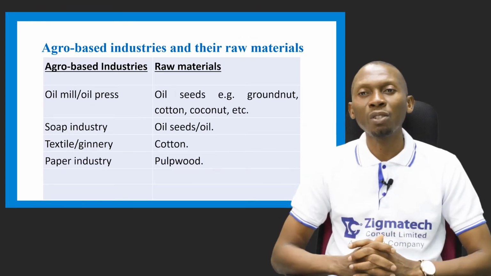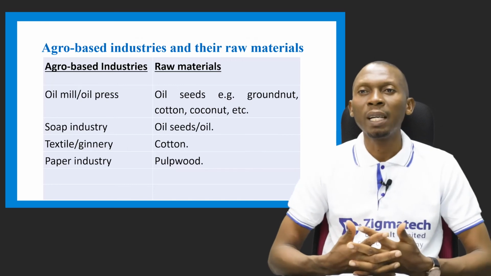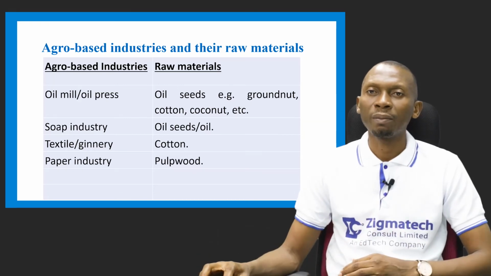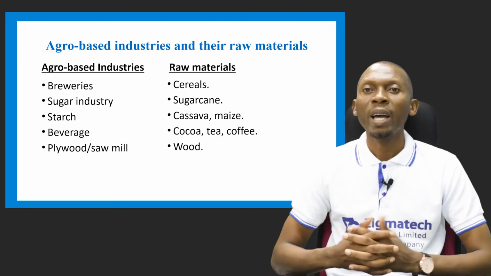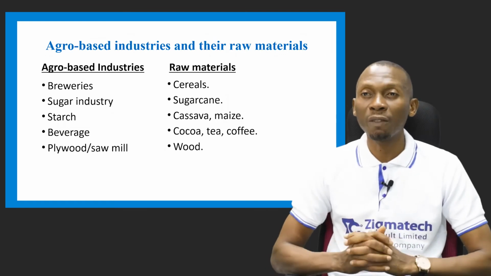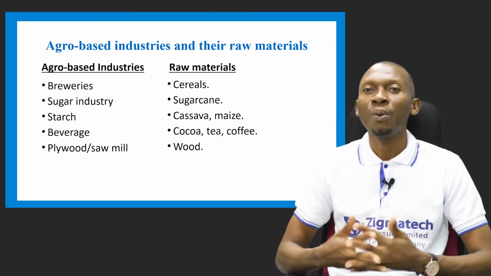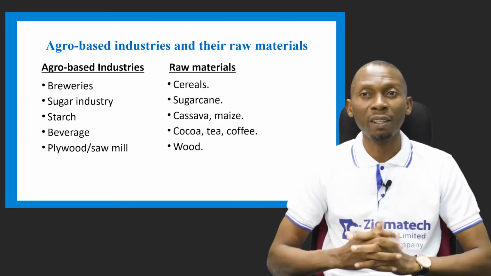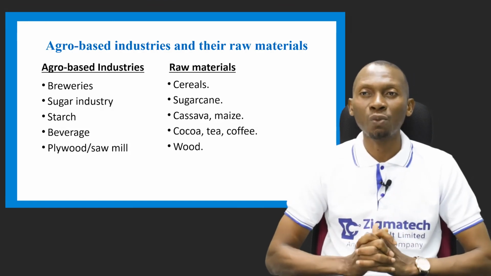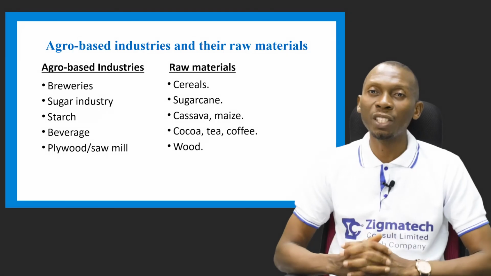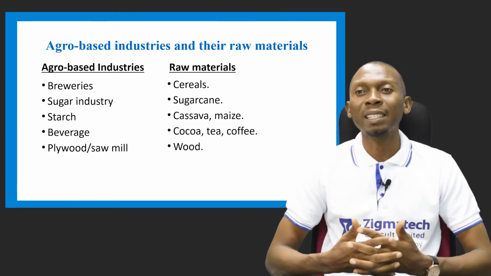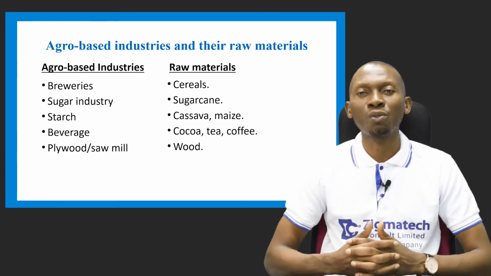We have the paper industry, which makes use of pulpwood as its raw material. We have the breweries industry, which makes use of cereals as its raw material. We have the sugar industry, as I mentioned earlier, which makes use of sugarcane as its raw material. We also have the starch industry, which makes use of cassava and maize as its raw material.